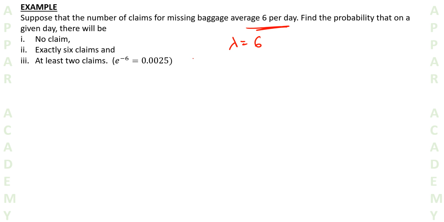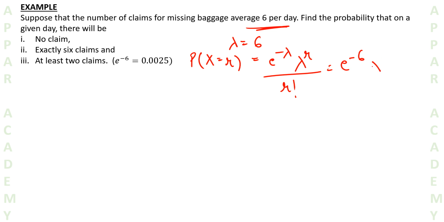Now, how can we compute the probability of x is equal to r? We know this is simply e to the power minus lambda, lambda to the power r upon r factorial. Putting in the value of lambda, e to the power minus 6, 6 to the power r upon r factorial. Now the first question, no claim.